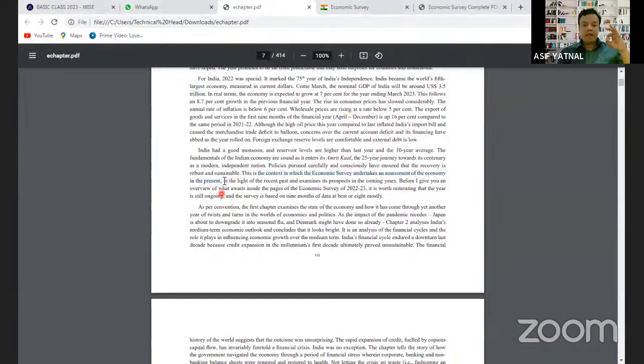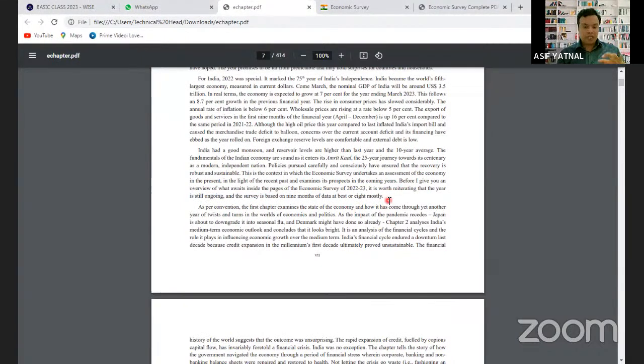In the light of the recent and past, examines the prospects in the coming years. Before I give you an overview of what awaits inside the pages of the economic survey, it is worth reiterating that the year is still ongoing. The survey is based on the 9 months of the data at best at 8 mostly. Of course, this economic survey is given by the economic advisor of the country.